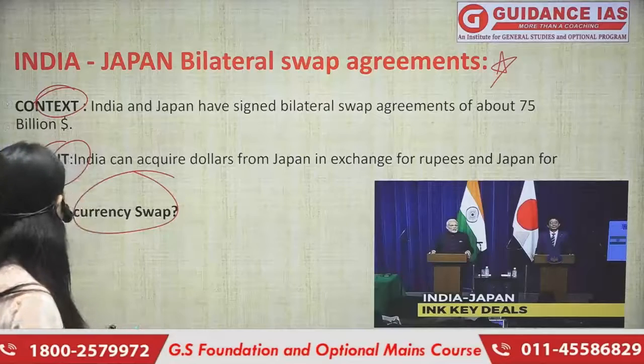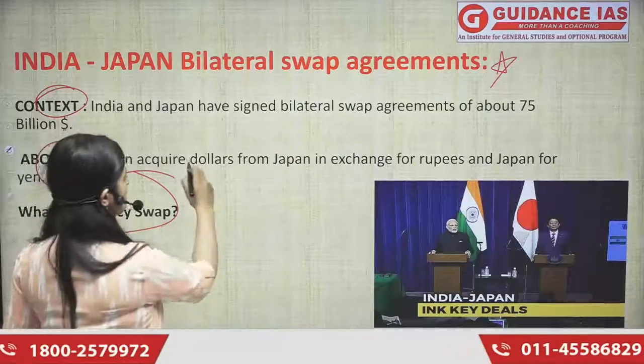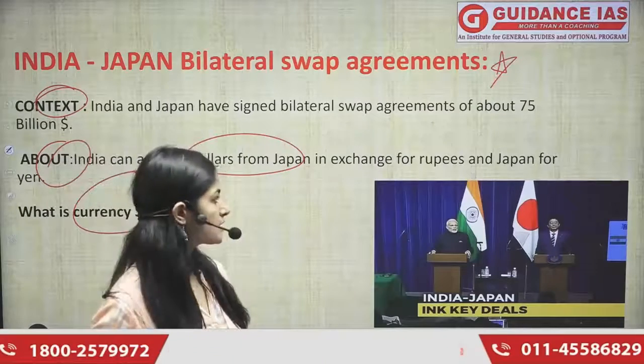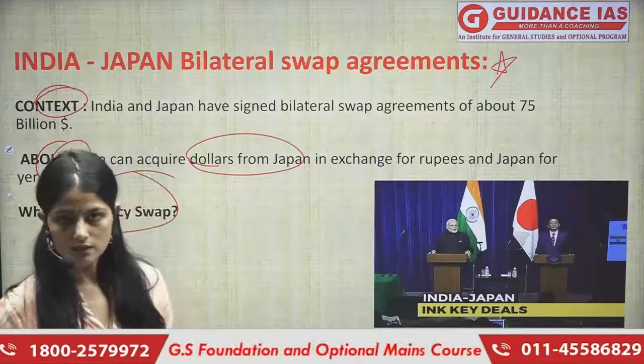To be precise, India can acquire dollars from Japan in exchange for rupees, and Japan can do the same for yen, their local currency.